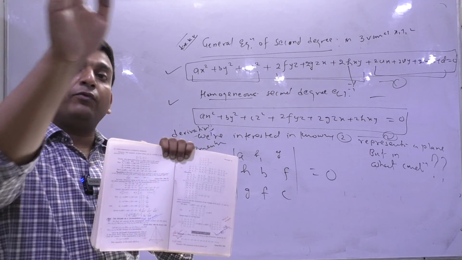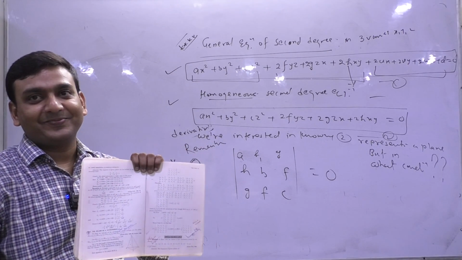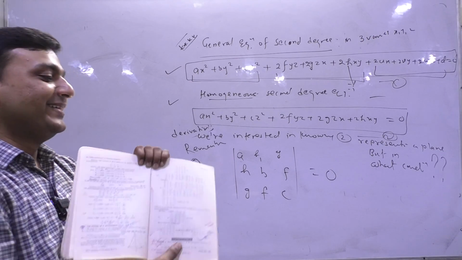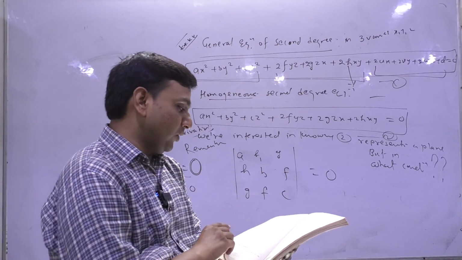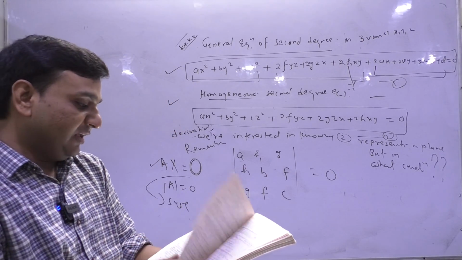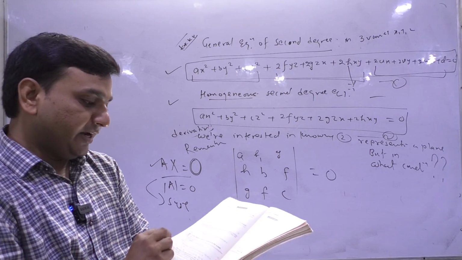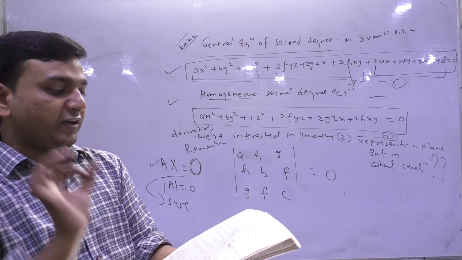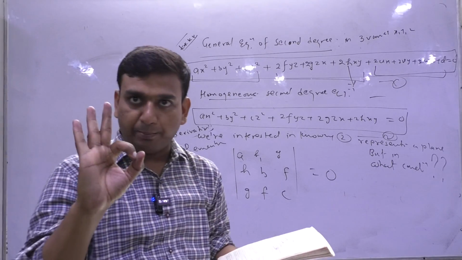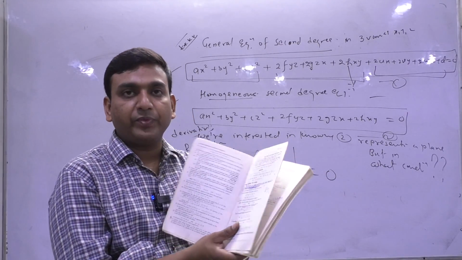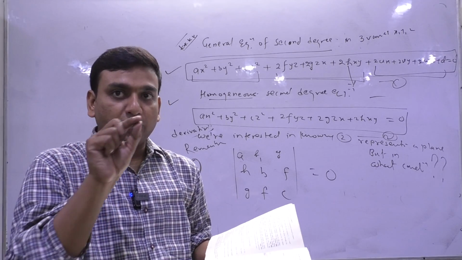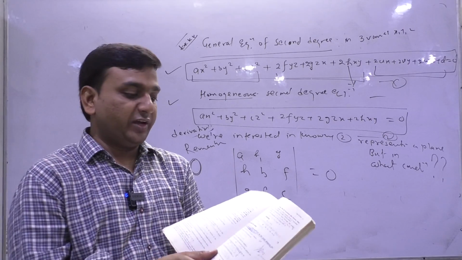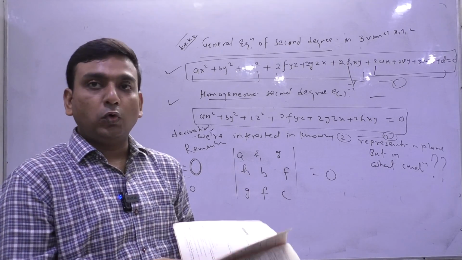Now we are interested in knowing, let's say this is 1, this is 2. 2 represents a plane, but in which condition? Although we can remember the formula diagonal entries as a, b, c, please remember f, g, h. The determinant equals to 0.